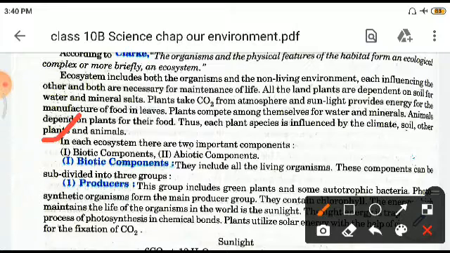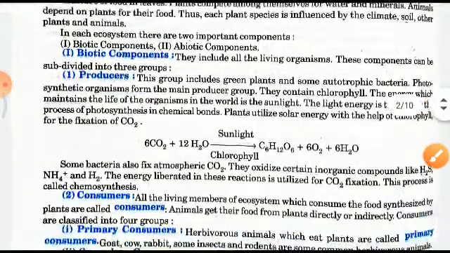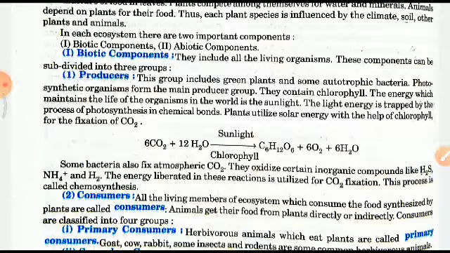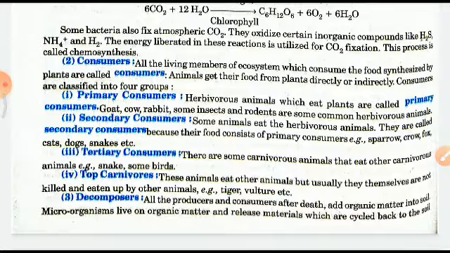The biotic components include all the living organisms, which consist of producers. They are the plants which produce food through photosynthesis. Then there are consumers. Consumers are those which consume the food produced by producers. They are primary consumers, secondary, tertiary, and top carnivores. And then we have decomposers. All producers and consumers, after death, add organic matter into the soil, and these are converted by microorganisms.